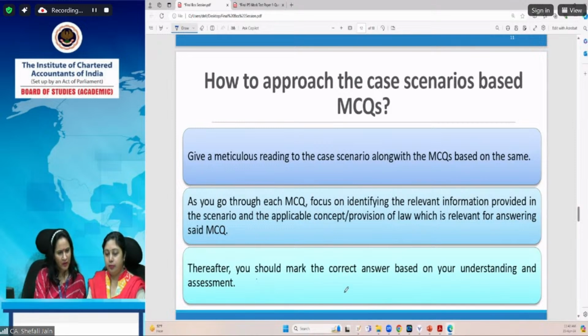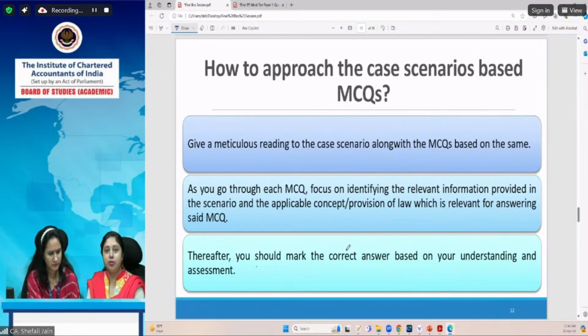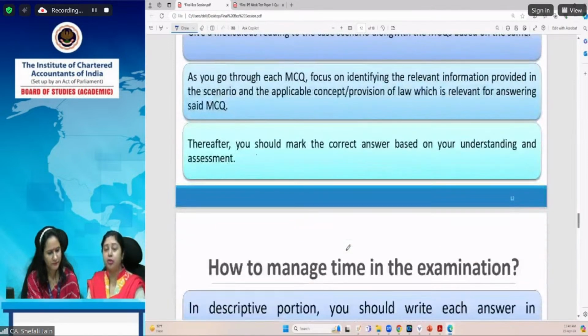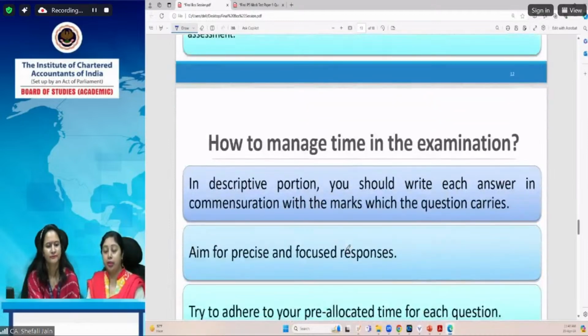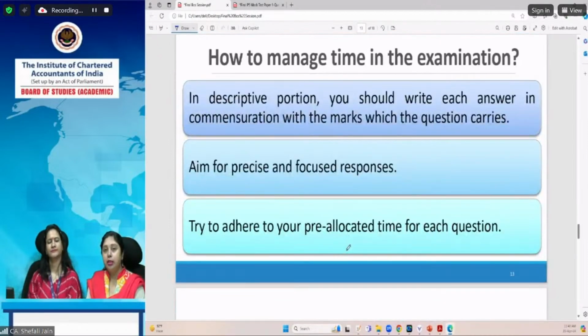And if you go through this strategy, I feel that you will be able to solve your paper in the stipulated time. In fact, you are a final student, so if for any question you feel that you have not read the provision, or you are not able to recall the provision at the examination time, then also you should answer that question, because at least some marks, half or 1 mark, you will get because you have answered it logically. Answer it on the basis of logic, on the basis of whatever information or knowledge you have gathered during the practical training. You will be able to answer it definitely. In MCQ, Swati told you that no reasoning is required, so definitely you should mark the answer which you feel the most appropriate. And in the descriptive portion also, don't leave any question unanswered.